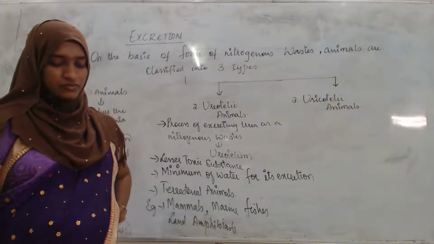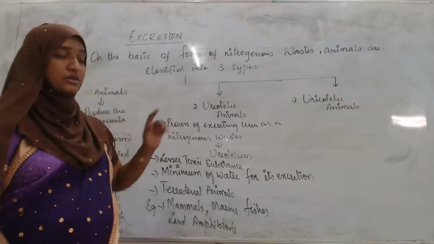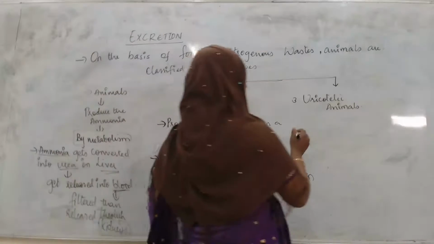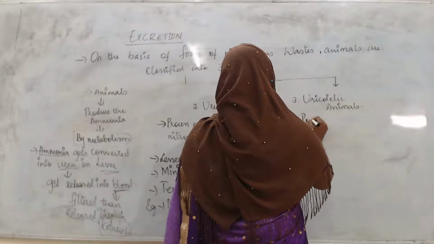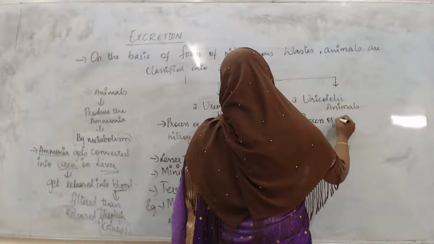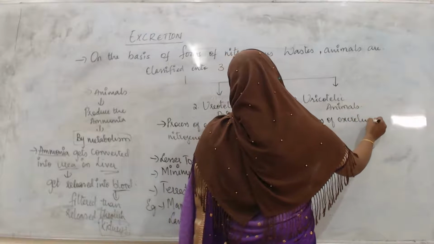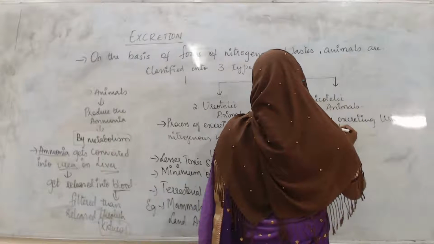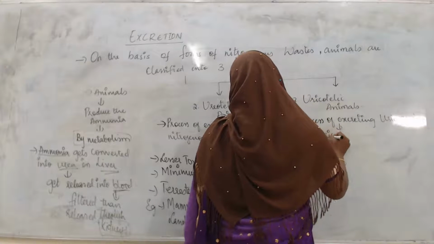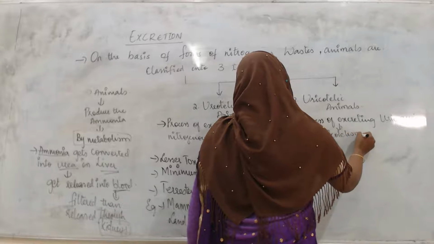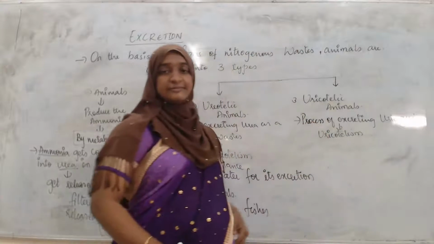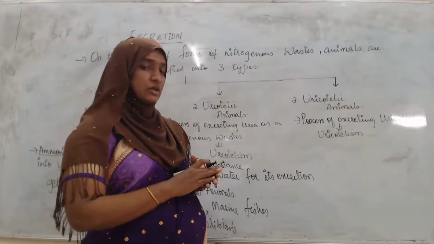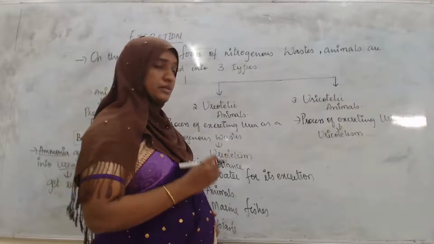Lastly comes the uricotelic animals. Here the process of excreting uric acid is known as uricotelism.